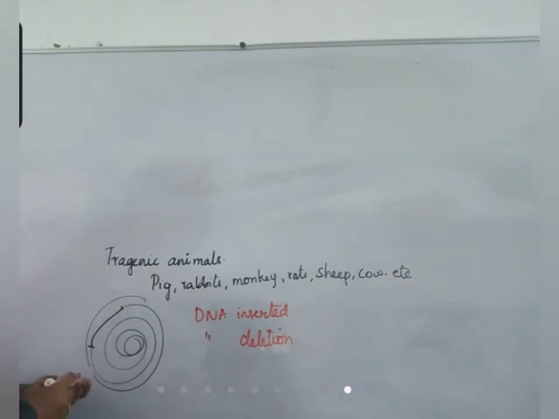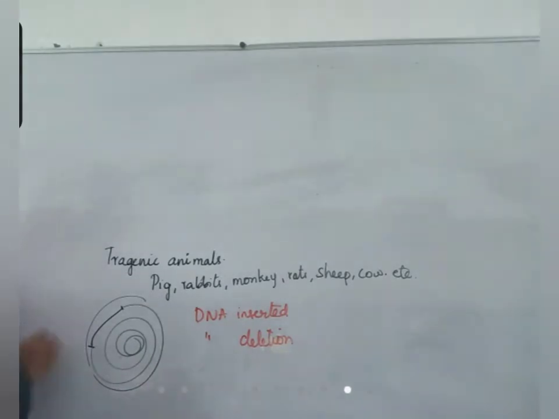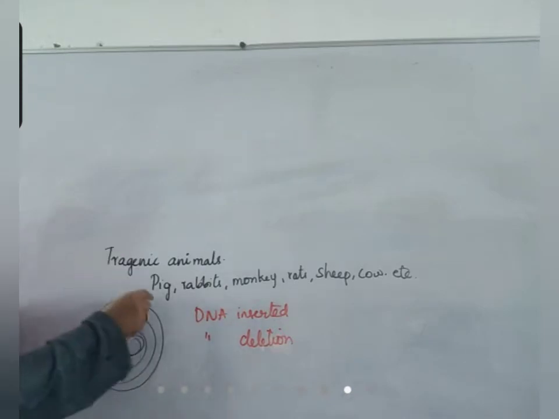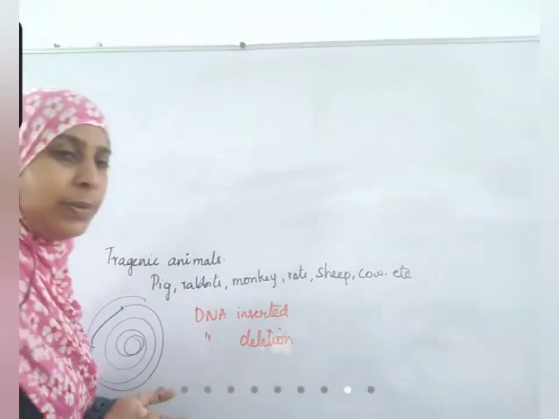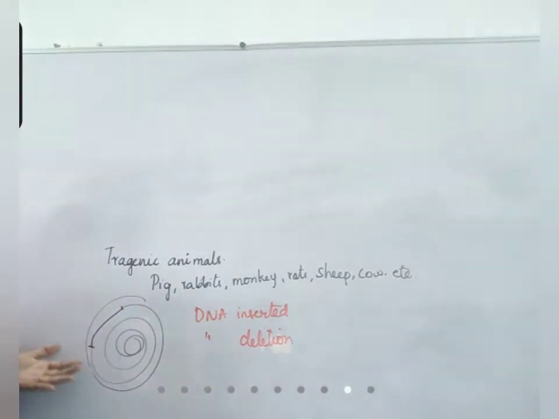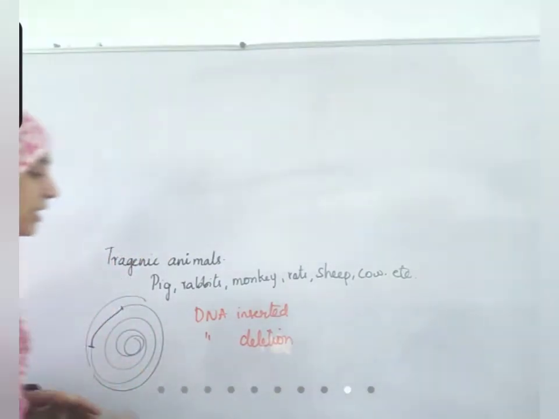That is deletion. Okay, whether insertion or deletion is done, the animal in which this genome is present is called a transgenic animal. A pig's genome will be chosen, and one small DNA will be inserted and introduced into the pig's body. Then it is a transgenic animal. Or a pig's DNA will be taken and a small amount of DNA will be cut, which is called deletion. Either way, it is a transgenic animal.